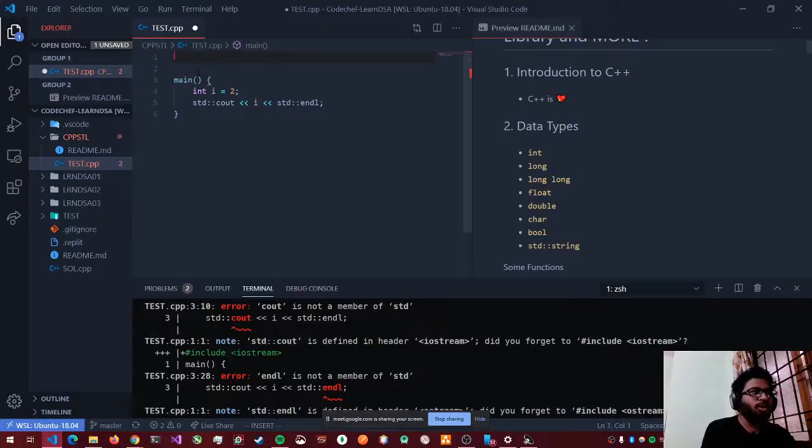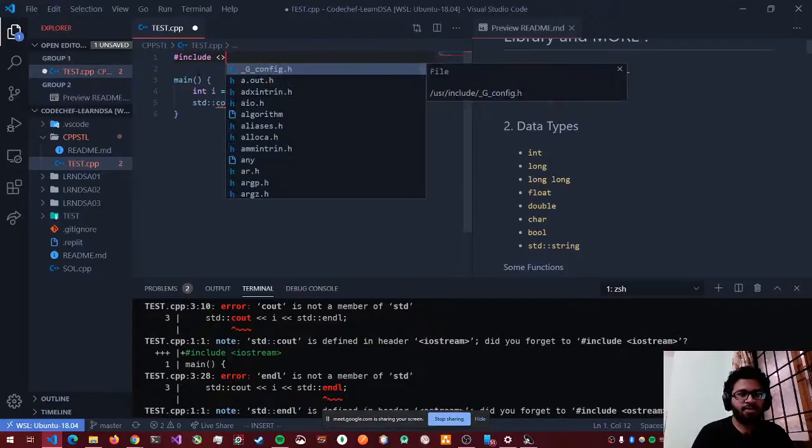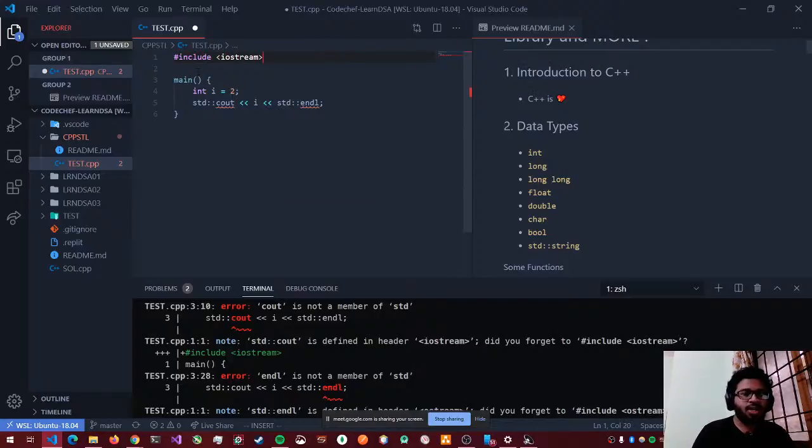But to know what cout does and what endl is, that's std and what they are, it is defined in something called a header file. So we include a header file like this. A header file contains, let's say, the prototype of these functions. Prototype as in what these functions are and what they can do, what arguments they take, and what exactly they do. So that is written in a header file.